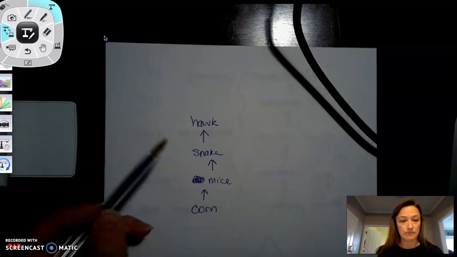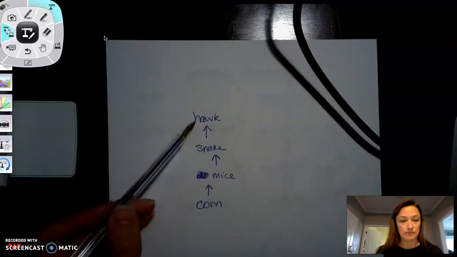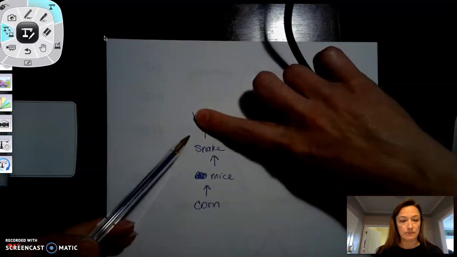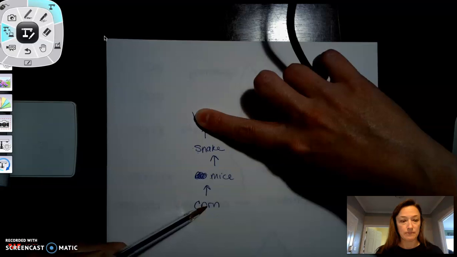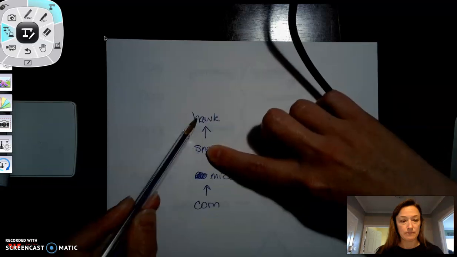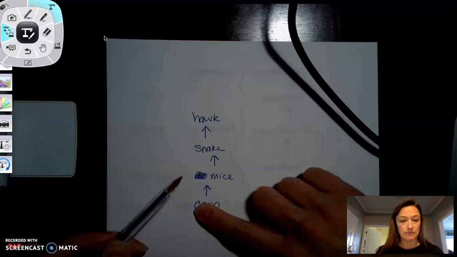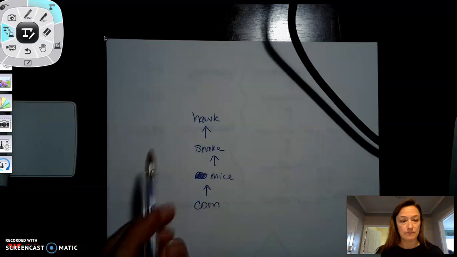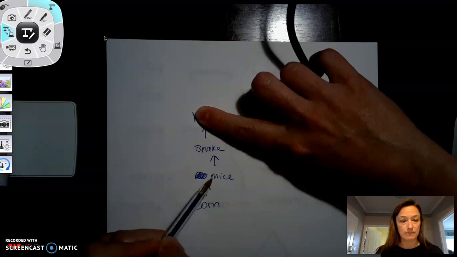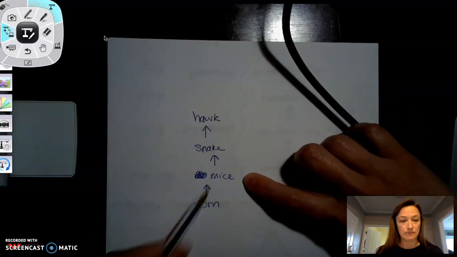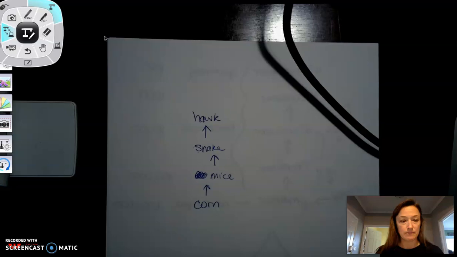So one of the things you need to be able to do for the AP exam is be able to think through, if I remove any one, up, down, up, what's that going to do to my other populations? Down, up, down, right? If I remove the corn, everybody dies. So you got to be able to think through, if I get rid of the hawk, that means more snakes, means less mice. Less mice means more corn. Okay, so you got to be able to think through that.